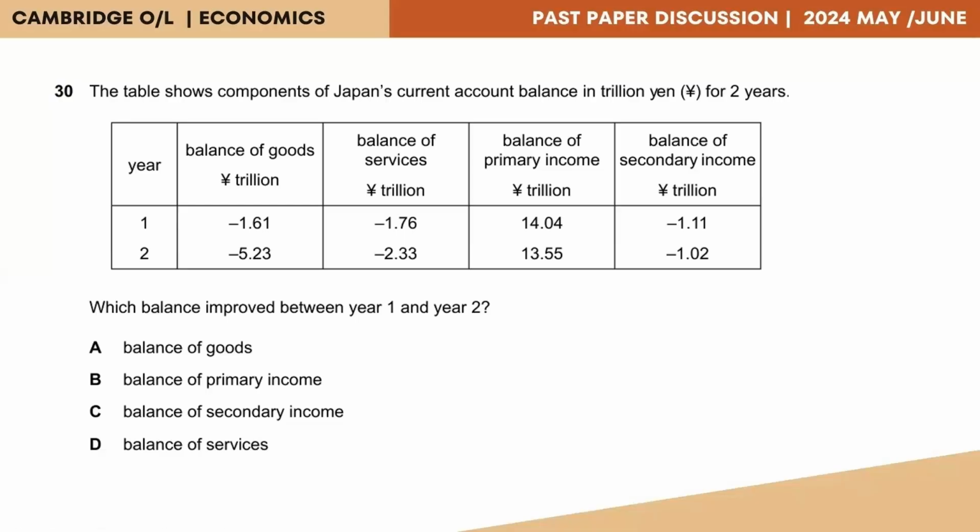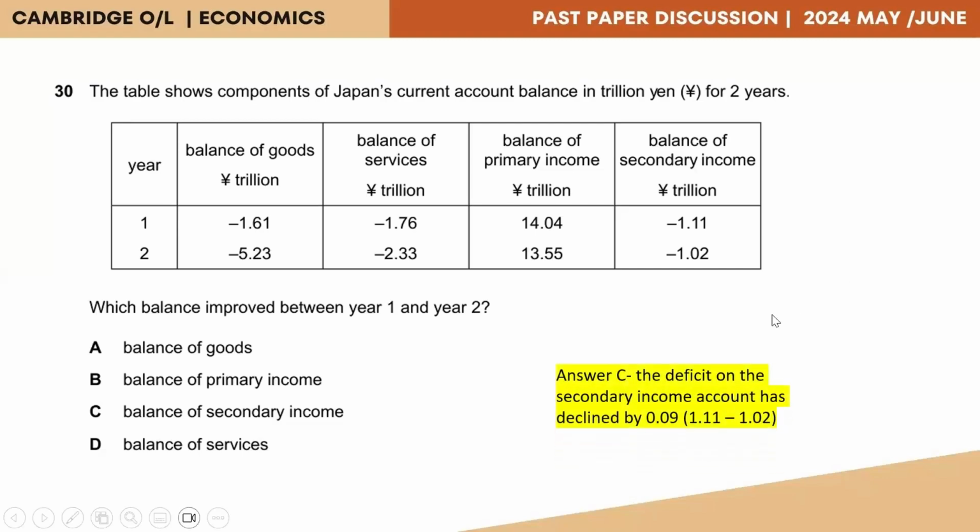So therefore, the answer would be balance of secondary income. So let's take a look at which option gives us that answer. It is answer C. The deficit on the secondary income account has declined by 0.09. So that is the correct answer. And on that note, that brings us to the end of this particular paper's discussion.